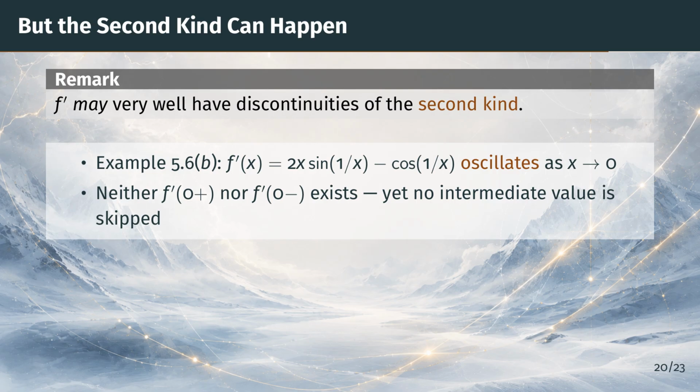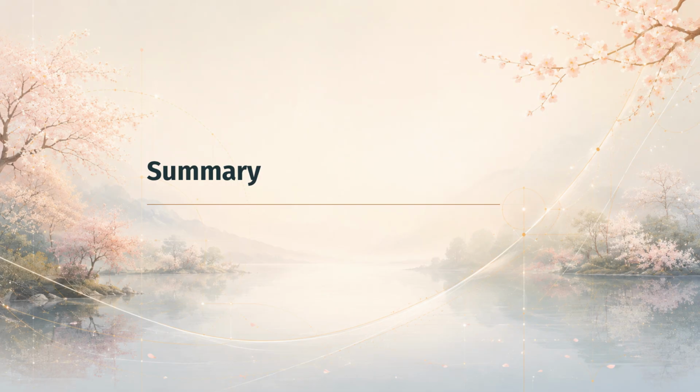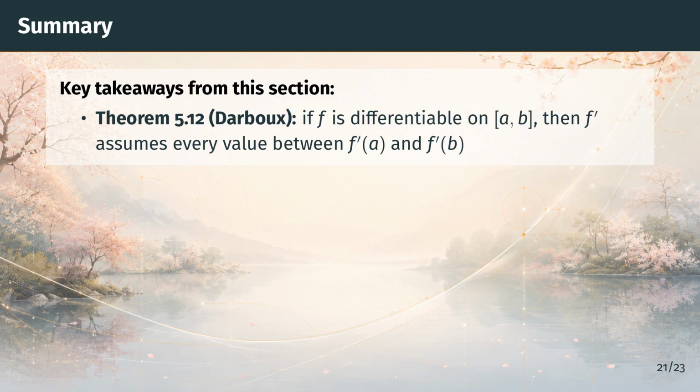Let's summarize. Let's review what we covered. The centerpiece was theorem 5.12, often called Darboux's theorem. If f is differentiable on a closed interval, then its derivative assumes every value between f prime of a and f prime of b, with no continuity assumption on the derivative whatsoever.